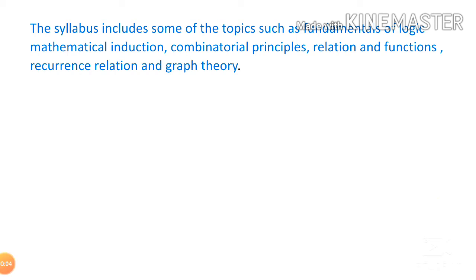You may be thinking why we have to study two math subjects. One is 18 Math 3.1. Again you have 18 CS 3.6, which is discrete mathematical structures. You may be thinking why two math subjects are there. Both are different. 18 Mat 3.1 is continuous mathematics, and 18 CS 3.6, which is discrete mathematics, is not continuous. There will be different topics. That's why I told what is meant by discrete mathematics.